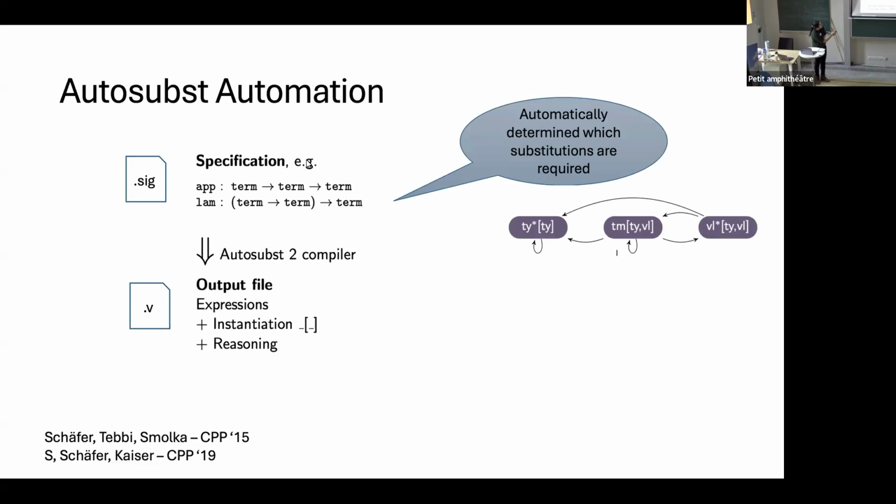Okay, you might notice that in this case it doesn't have the variable case. This is because it's automatically determined which substitutions are required based on the bindings we have in these different constructors. Right? So automatically some kind of dependency graph is built in the background and tells us, for example, if I have System F call by value, types just require type substitutions, but no values appear in these types, so I don't need any substitution of values in them. If I have terms and values which are mutually inductive, both of them would be able to contain type variables and labels.